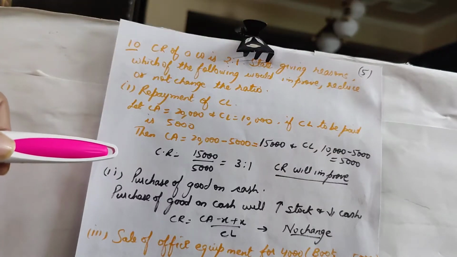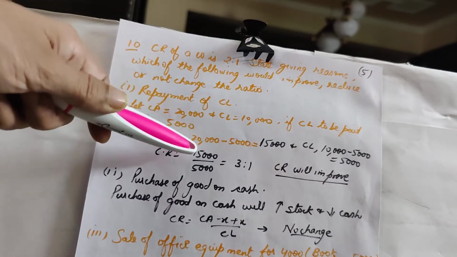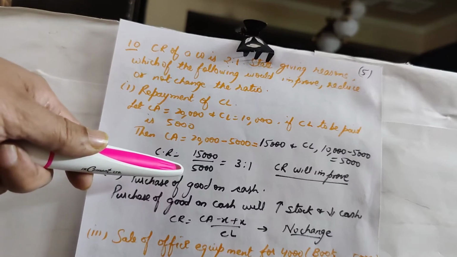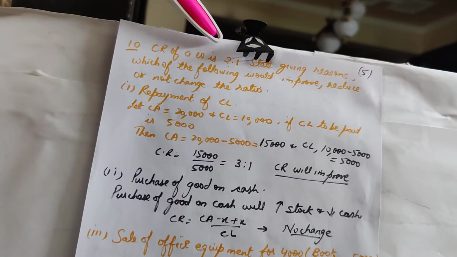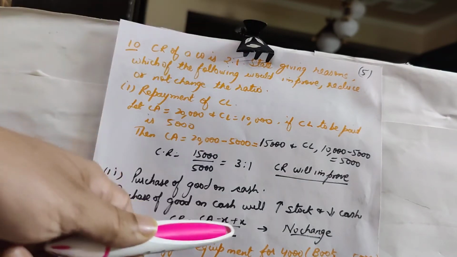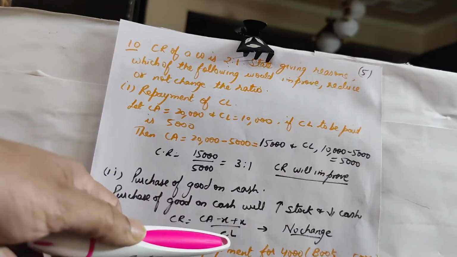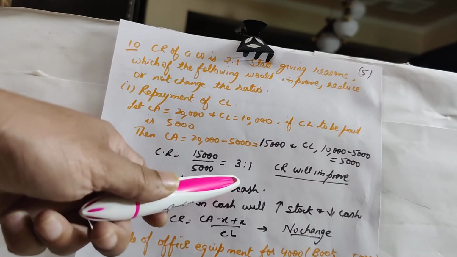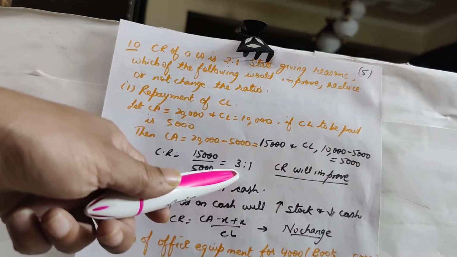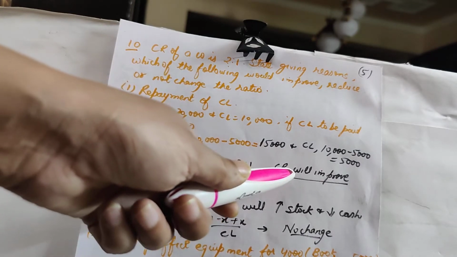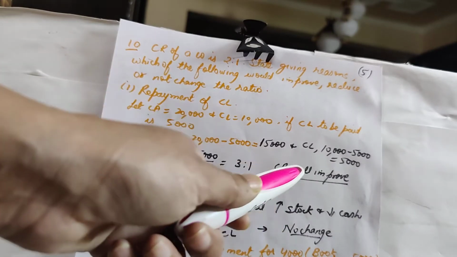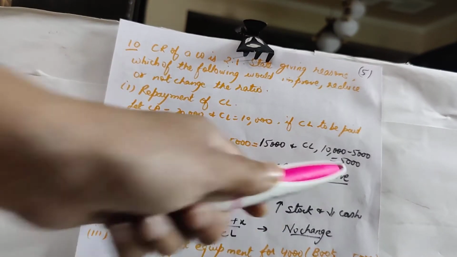Now I will find the new ratio: 15,000 divided by 5,000, and the new ratio comes out to be 3:1. In the question, the initial current ratio was 2:1. Now after paying a liability of, say, 5,000, the ratio has increased from 2:1 to 3:1. So you will comment that the current ratio will improve, or you can also write that the current ratio will increase.